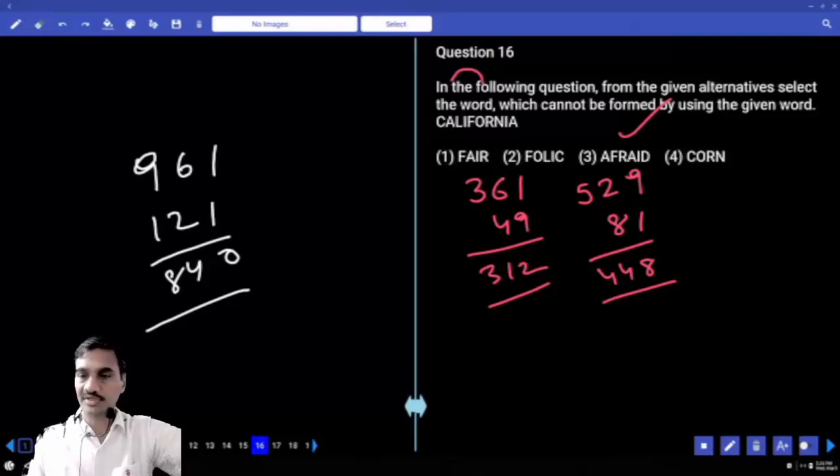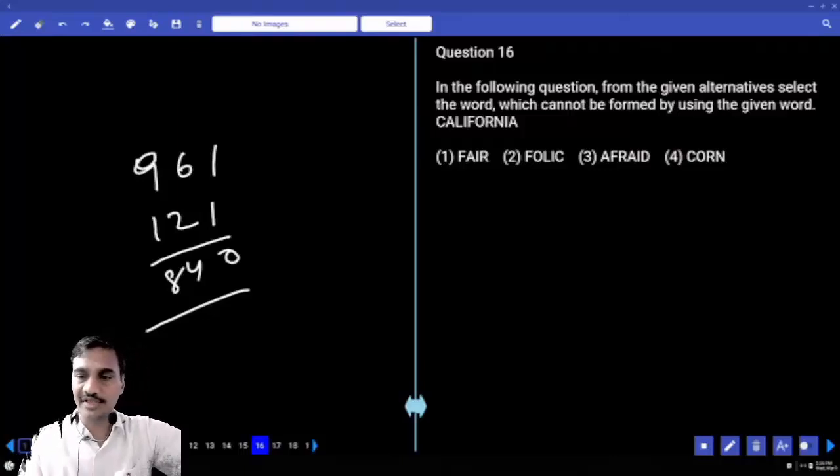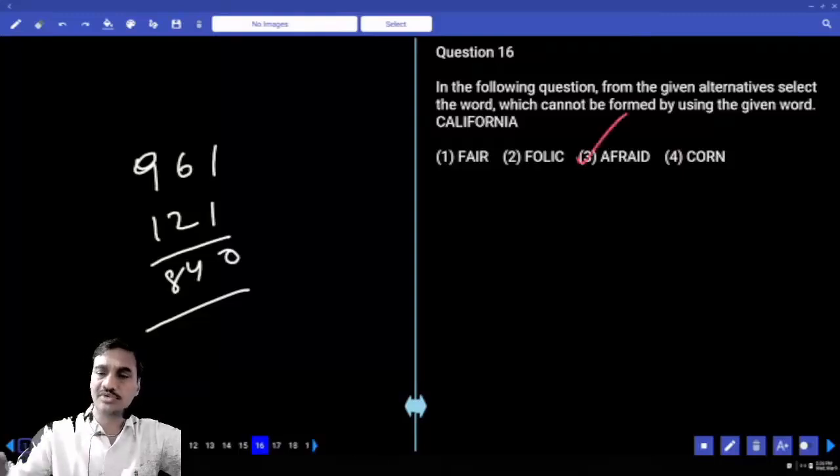Then the 16th one. In the following question, from the given alternatives, select the word which cannot be formed. FAIR can be formed. FOLIC, yes, it can be formed. AFRAID, A-F-R-A-I-D. D is not there here, so this word cannot be formed. 16, that is choice 3.